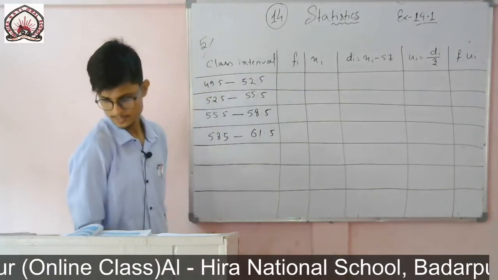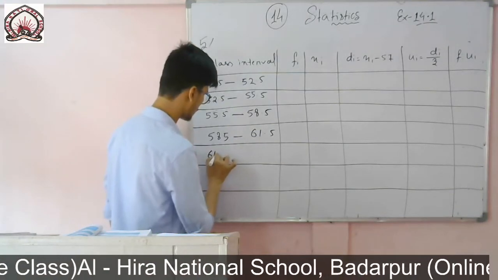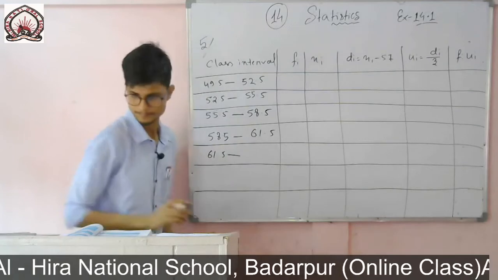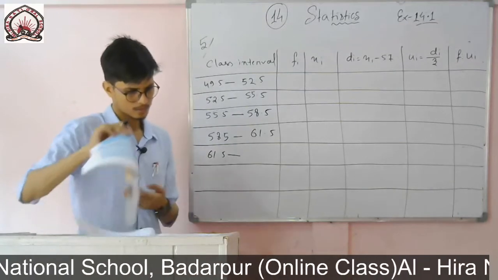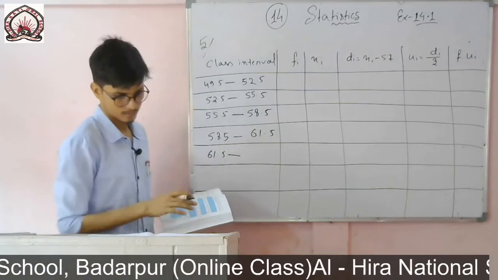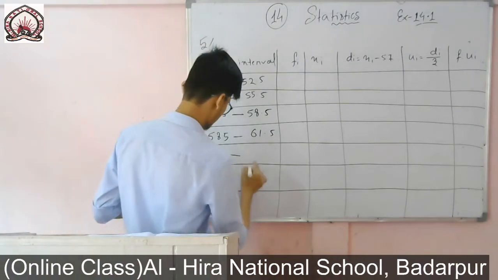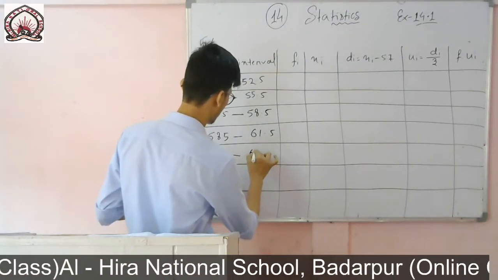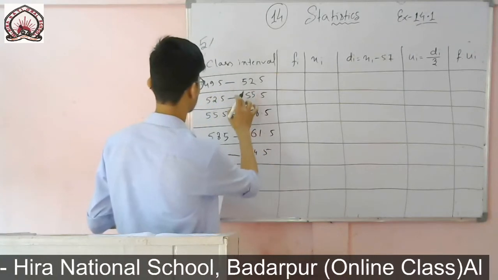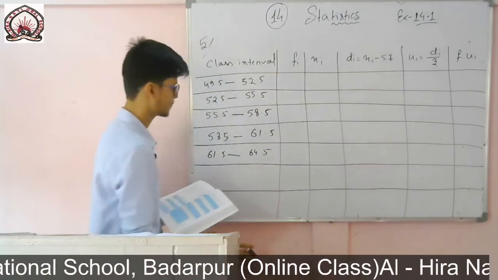The next one it is 62, that means 61.5 to 64.5. 1, 2, 3, 4, 5. So these are the 5 values.